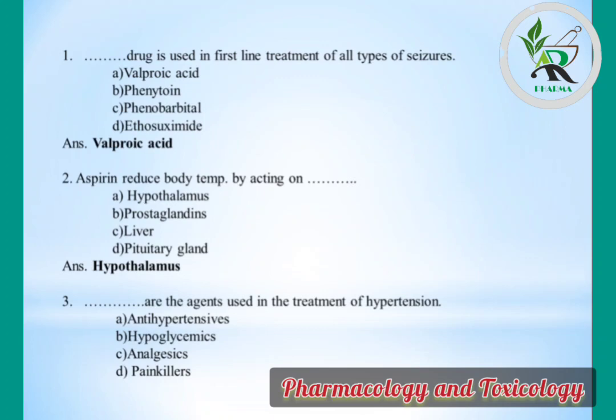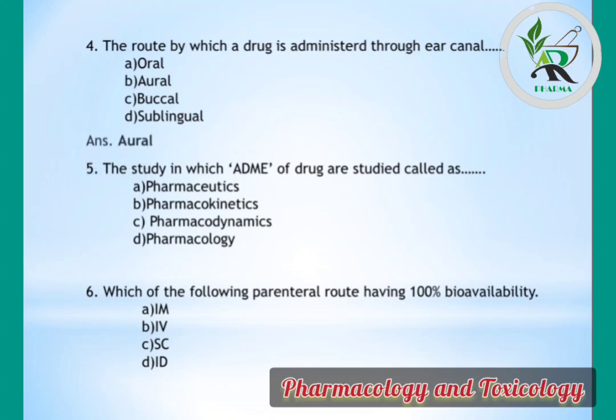Third question is dash dash are the agent used in the treatment of hypertension. Options are antihypertensive, hypoglycemic, analgesic and painkillers. Correct answer is antihypertensive. These are the agent used in the treatment of hypertension. Other options are hypoglycemic, which reduces blood sugars. Analgesic and painkillers are the synonyms of each other.